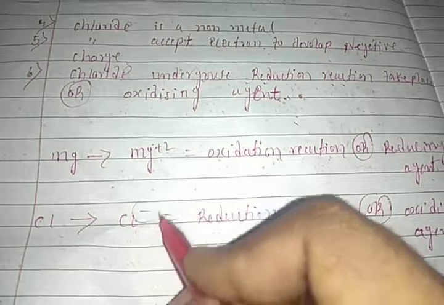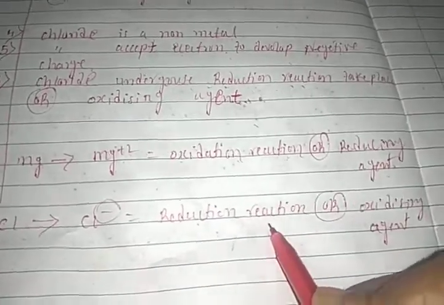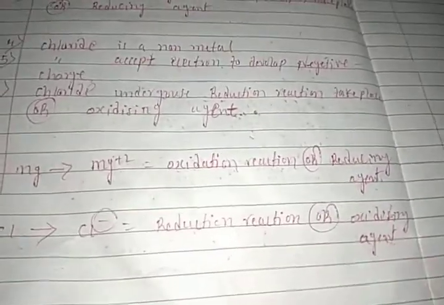Yes, friends. Chloride turns into chloride ion. For chloride, reduction reaction takes place. It is called an oxidizing agent. Yes, friends. This is about our topic, today's topic, students.